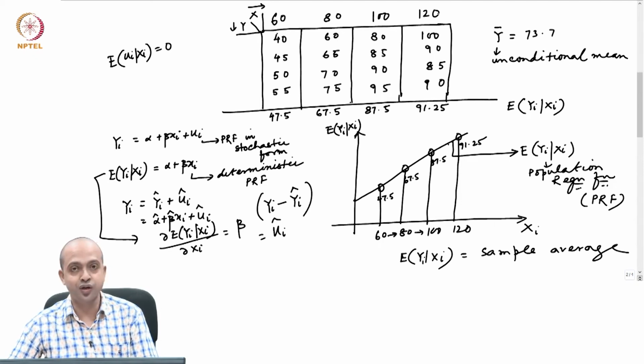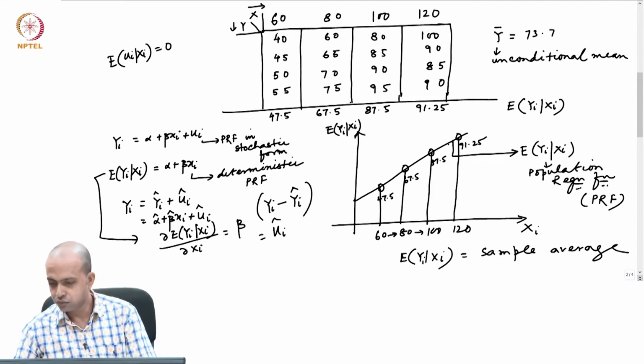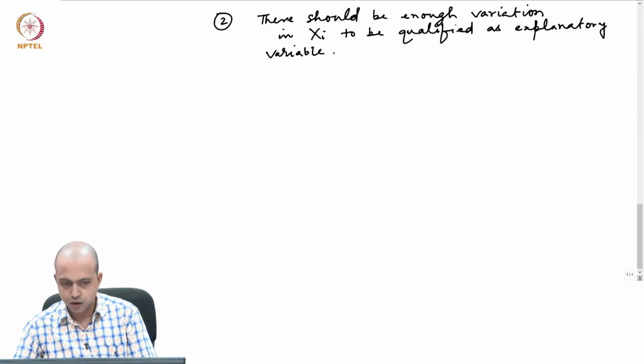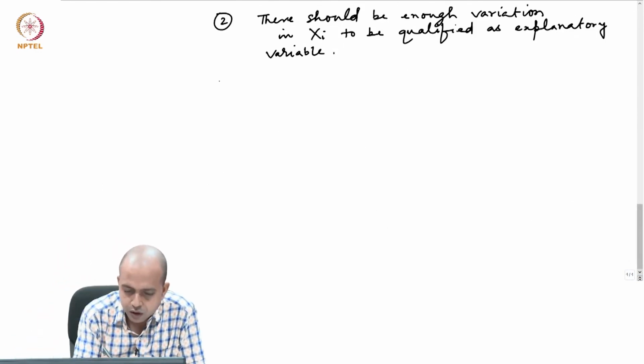Without a variation in level of income, we cannot include that variable as an explanatory variable in my model. So, this is assumption number 2.